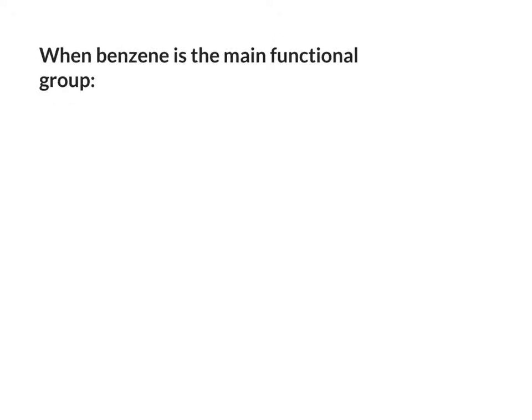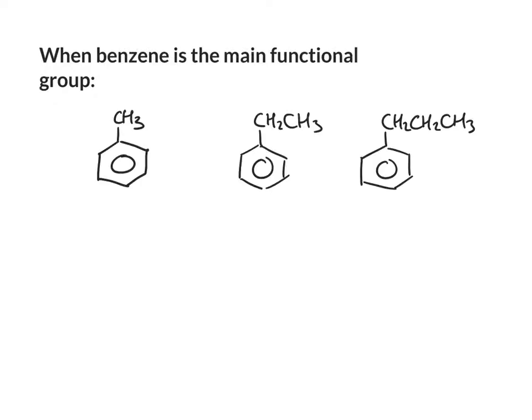So first of all, we're going to look at some compounds where benzene is the main functional group and it has substituents coming off it. The first group of compounds are ones with an alkyl chain as a substituent. These compounds where benzene is the main functional group have the suffix benzene and have prefixes that determine the substituents you have coming off the benzene ring.